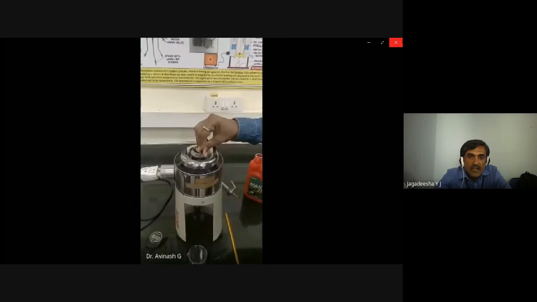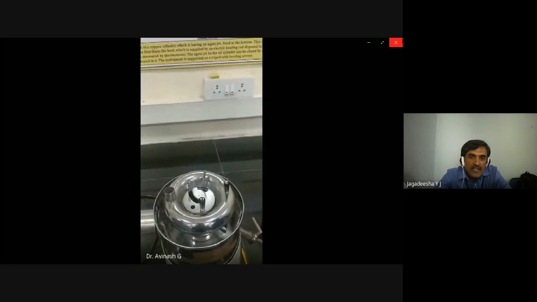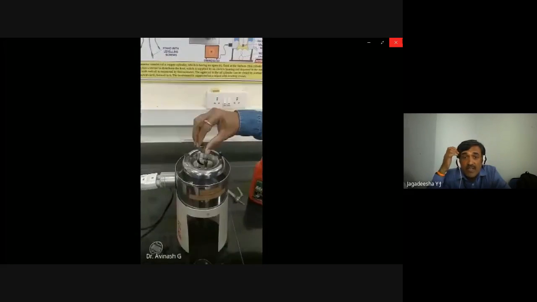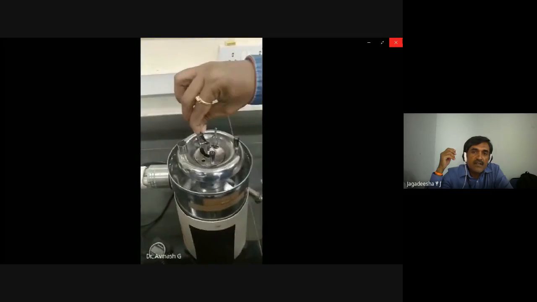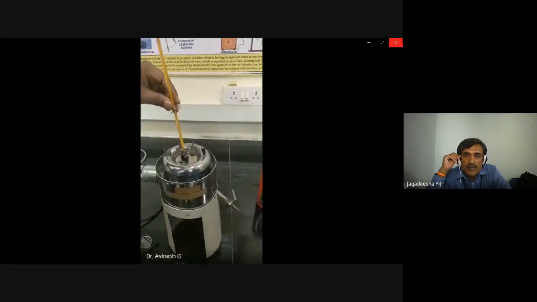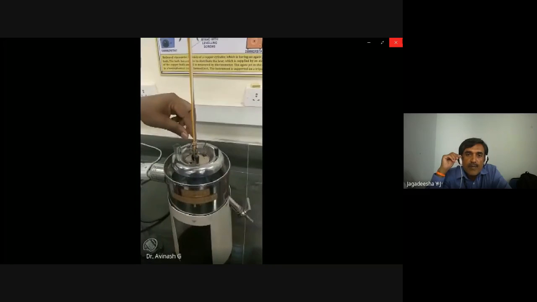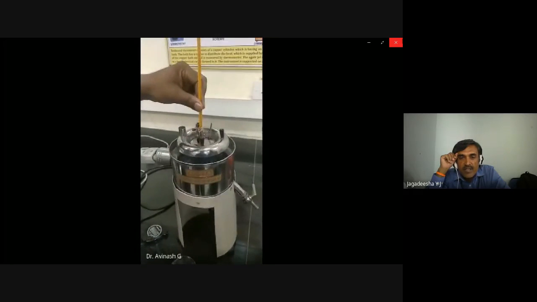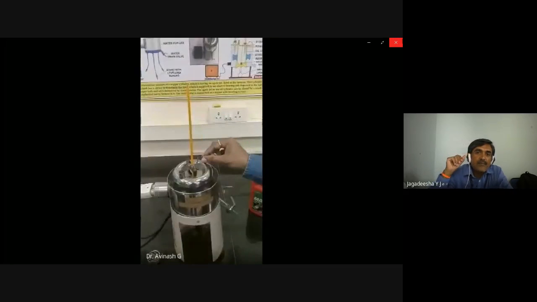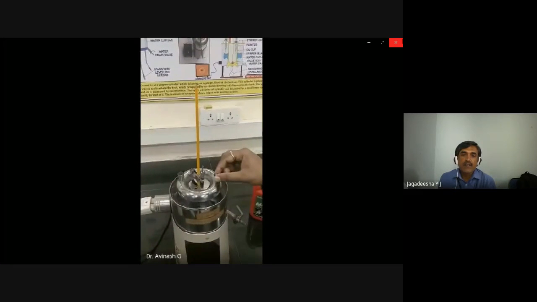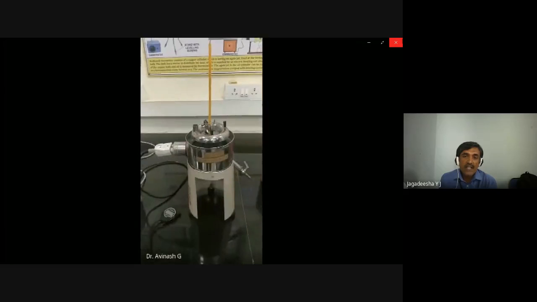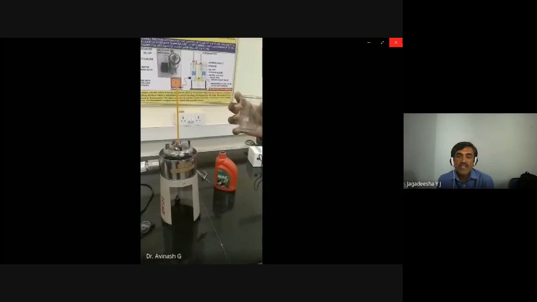The lubricating oil taken is 2T. Close the lid, and look at the shape of that lid. It is for the movement of the stirrer and the stick, and for inserting the thermometer. Provision has been made in the design. The thermometer is introduced there, and by rotating the outside plate, the water is stirred so that a uniform temperature is maintained throughout the liquid.